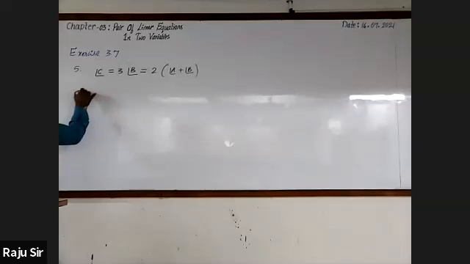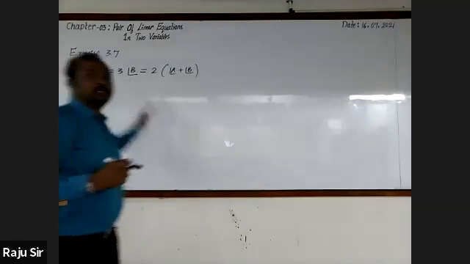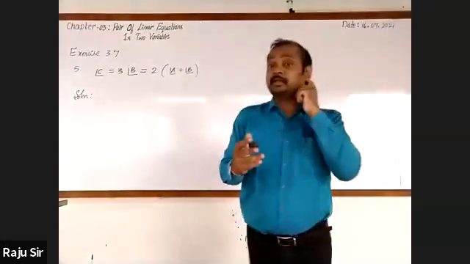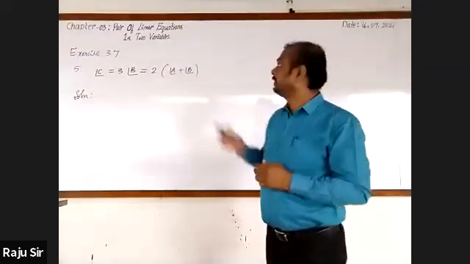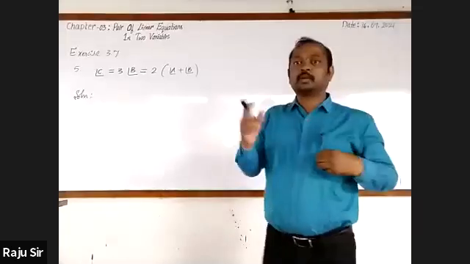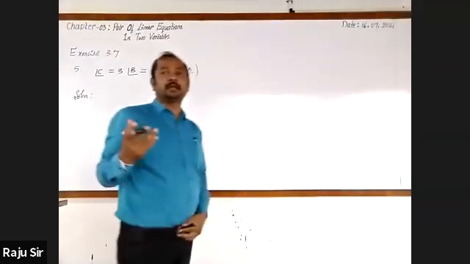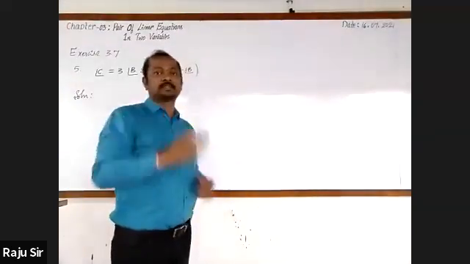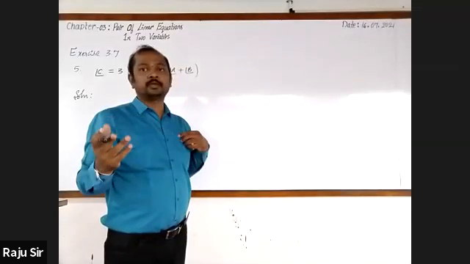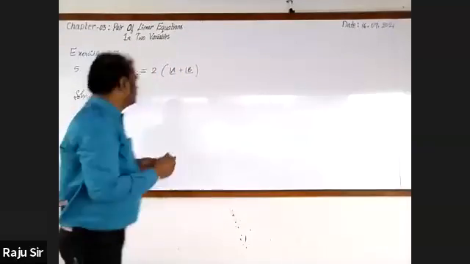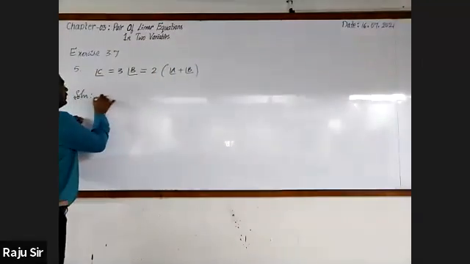Here, I'll go for writing the solution. As we know that it is related to the geometrical figure triangle. So according to angle sum property of triangle, the sum of interior angles will be equal to 180 degree. So let me go for writing that.